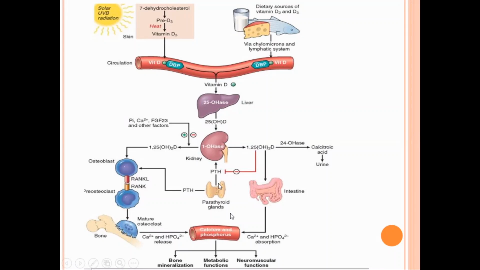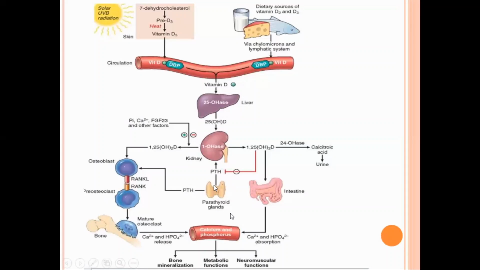Okay, and as we know, the parathyroid hormone, what does it do? It increases the activity of 1-alpha hydroxylase in the kidney and leads to the formation of 1,25-dihydroxycholecalciferol, also known as calcitriol. What does it do? It helps in calcium absorption and increases the blood calcium level.